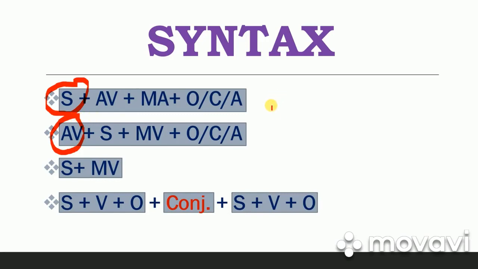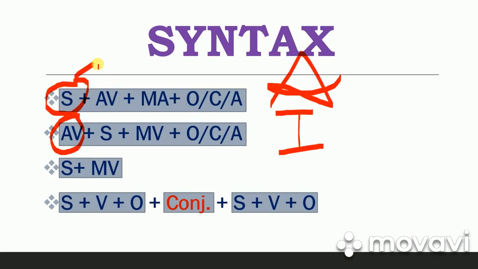The first structure is of an assertive sentence, and the second structure is of an interrogative sentence. This is also a yes/no type interrogative sentence because it begins with an auxiliary verb. For example, have you completed your homework? This is an interrogative sentence, a yes/no type question. In an assertive sentence, after the subject we use an auxiliary verb, then we use the main verb, then we use an object, complement or adverbial.